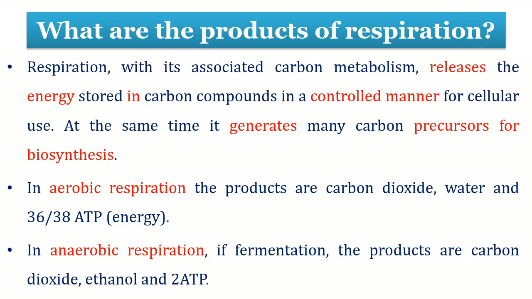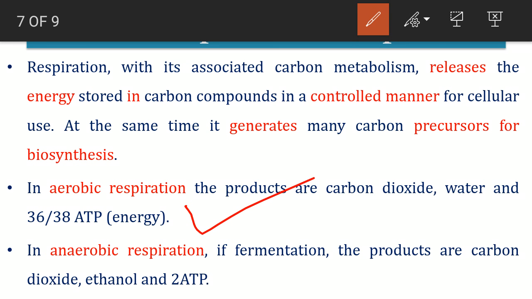Now if we look at the various products of respiration, it is clear that the ultimate product of respiration is the ATP molecule. It depends upon what metabolic pathway and intermediates operate. On that basis there is a formation of either 36 ATP or 38 ATP, but in aerobic condition. But if there is an absence of oxygen after the glycolysis step, then it will follow the anaerobic respiration pathway, that is the fermentation pathway, and in this case the products are carbon dioxide, ethanol and only 2 ATPs.